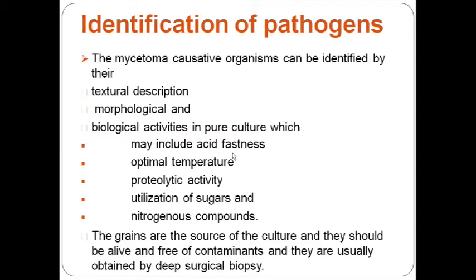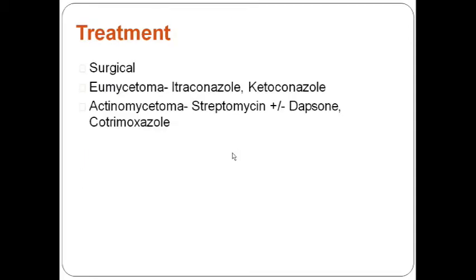Now the mycetoma causative organisms can be identified by their textural description, morphological and biological activities. Usually we have seen actinomycetes are basically acid-fast organisms. Apart from it, some biochemical properties like protease activity and utilization of sugars and nitrogen compounds are also there, and the grains which are coming out from the sinuses have to be cultured, stained, and done for KOH mount to identify the original species. So treatment options we will discuss.